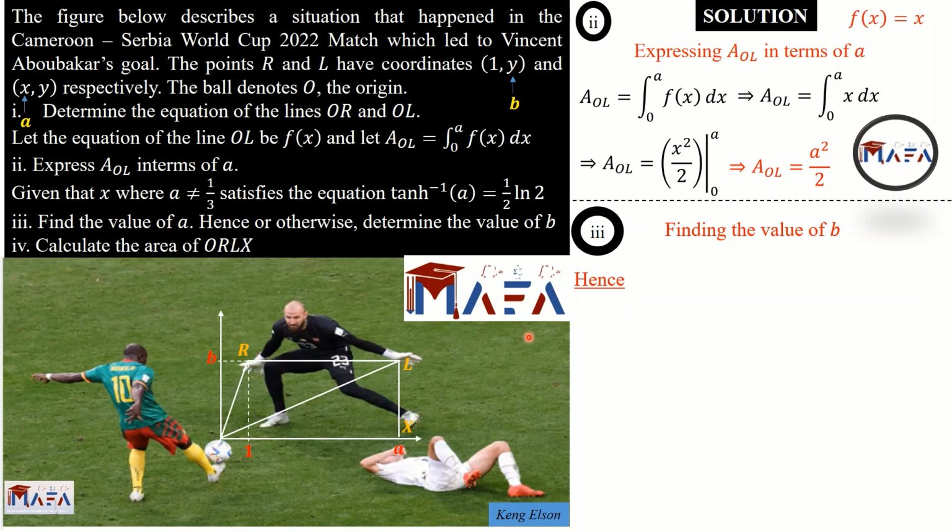That's why I say "otherwise", so you can use an alternative method. If you are preparing for any exam, maybe the GCE or any exam, and you see "hence", it means that you need to use the previous information that you had. If you don't use the previous information, then you are not solving the equation. But if you see "hence or otherwise", it means you can use an alternative method. That's the "otherwise" part of it.